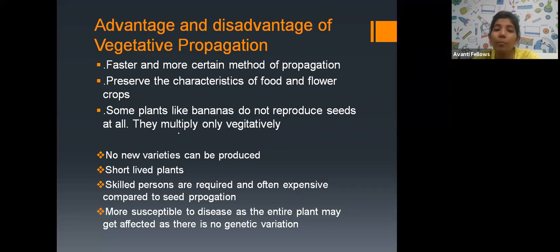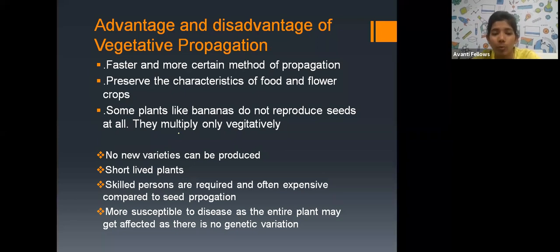Some plants like banana do not reproduce by seeds at all, so they multiply only vegetatively. The disadvantages: no new varieties can be produced. You cannot produce new varieties by vegetative propagation, but by grafting you can. Also, the plants produced are short-lived.